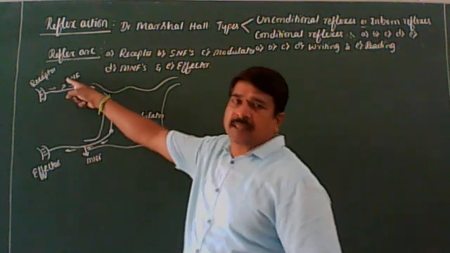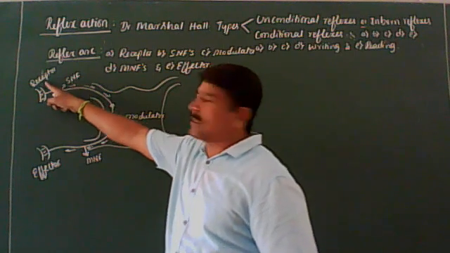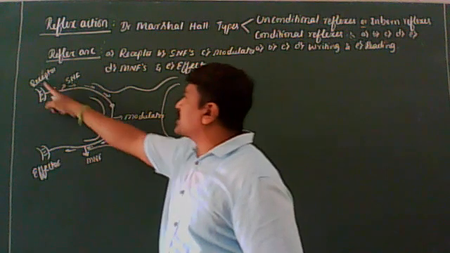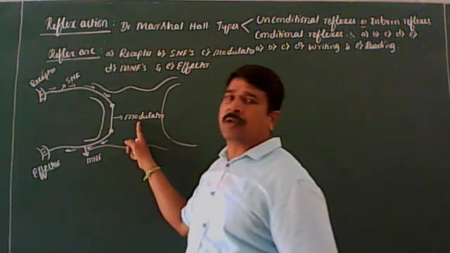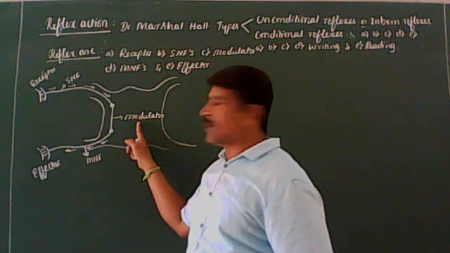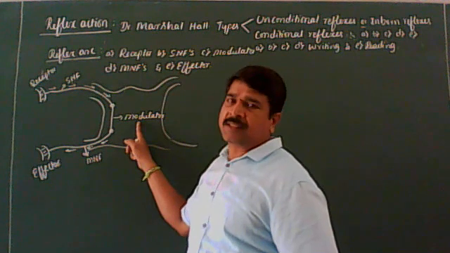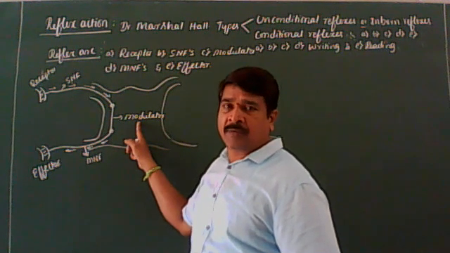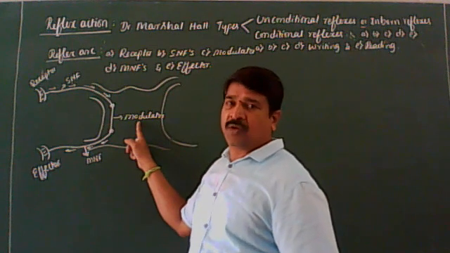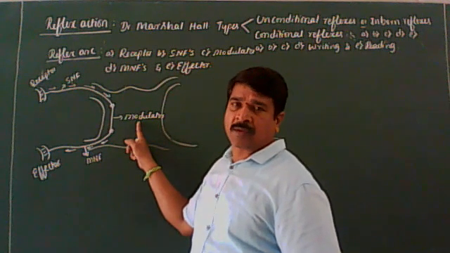Receptor is a sense organ that receives the stimulus from the external environment. Example is skin. Sensory nerve fiber carries sensory impulses from receptor to the modulator, also called as integration center. As I said, it is a part of the CNS, I mean the spinal cord, where the sensory impulses are automatically converted into motor impulses through the involvement of the interneurons.